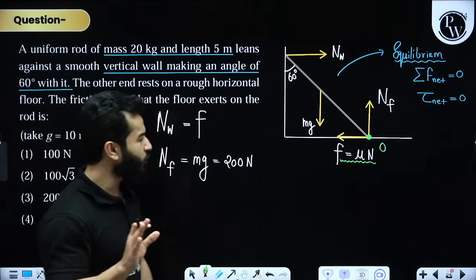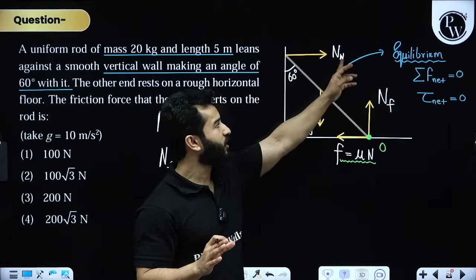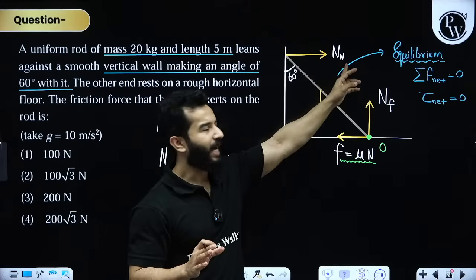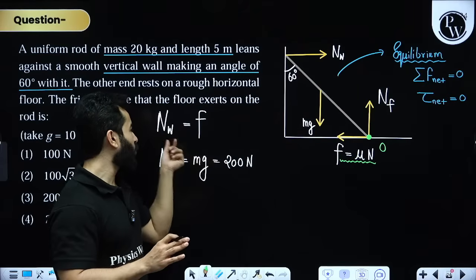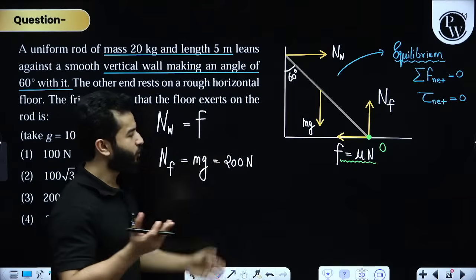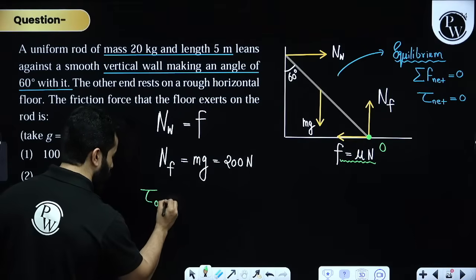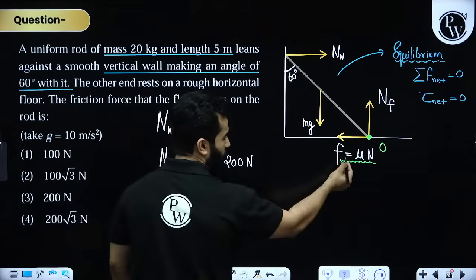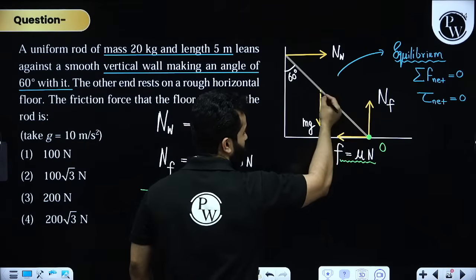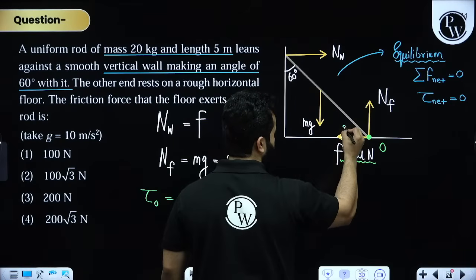No worries. This will become 0, this will become 0, but we have the normal reaction from the wall, and numerically the normal reaction from the wall is equal to the friction force. So no problem. Let's find out the torque about point O. Torque by friction is 0, torque by this is 0, this is mg, and mind you, this is 60 degree, this is 30 degree.